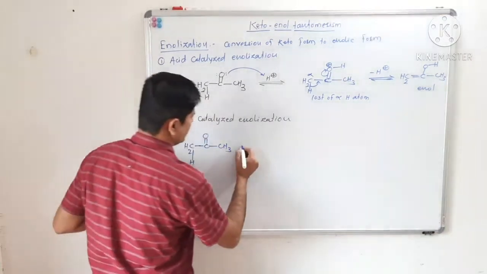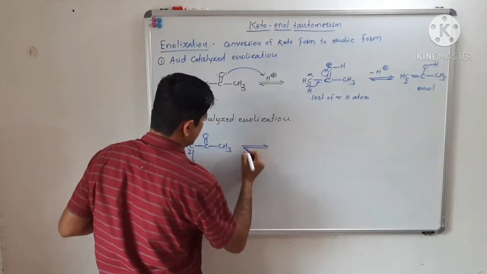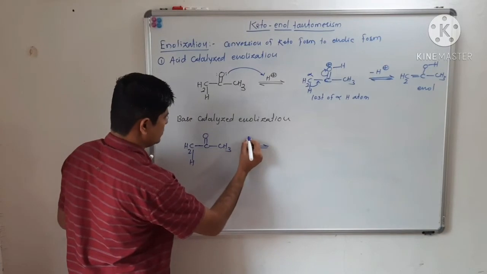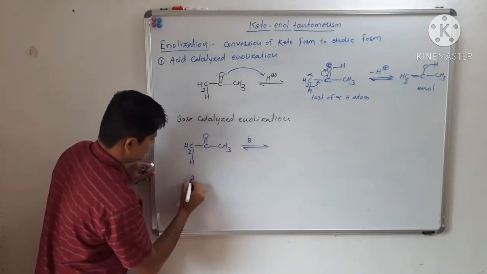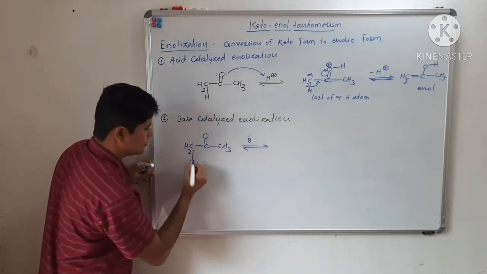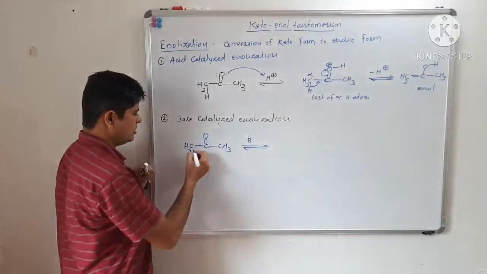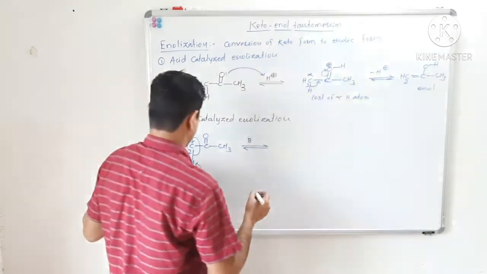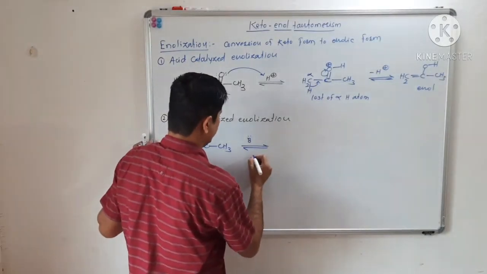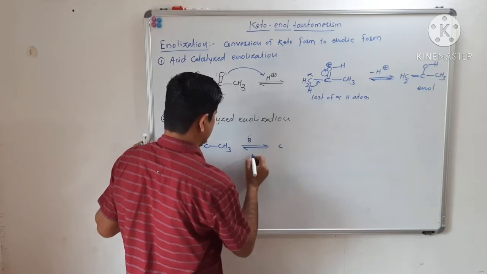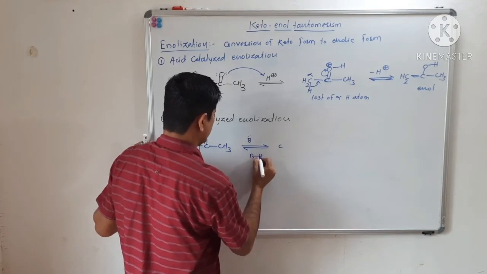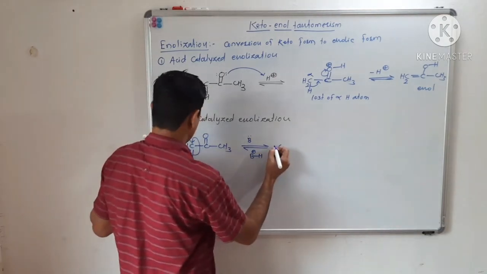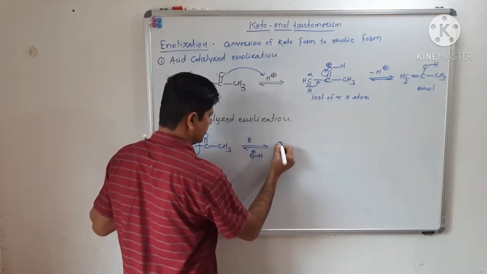Base. So this base will abstract this proton, and there will be a formation of a carbanion intermediate. So there will also be a formation of the conjugate acid of the base, which forms along with the carbanion intermediate.